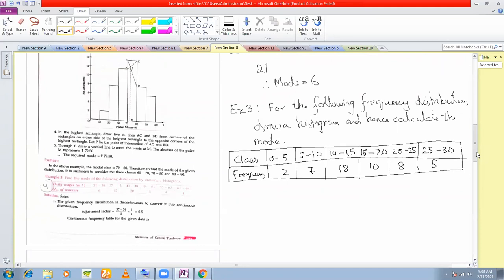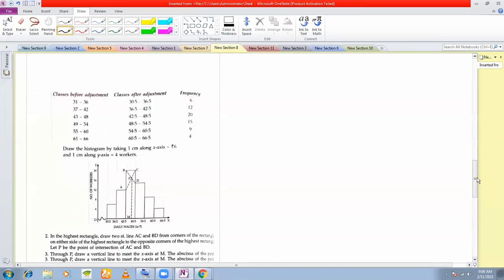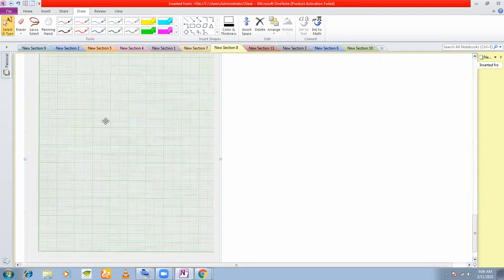Okay, so this is your frequency distribution that is given. Now, first of all, in class 8, class 9, throughout, I have been teaching you how to draw histograms, and I have been telling you that histogram is important. So here again, I don't need to tell you how to draw a histogram. We'll draw a histogram from this data. So let's see how to draw a histogram from here. Let us take a graph paper, 2 mm graph paper.